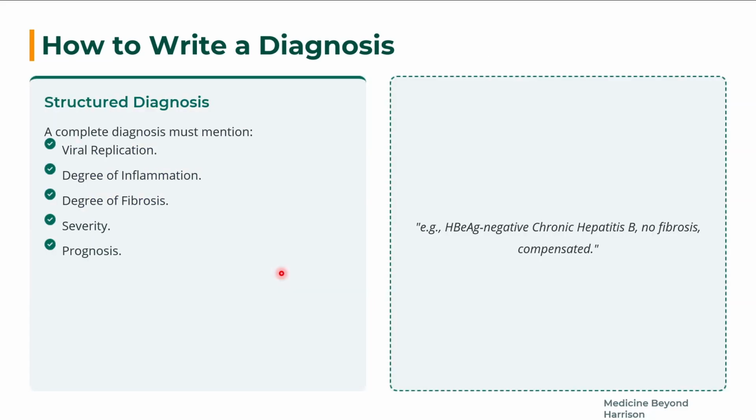treat. Now, how do you write a diagnosis in a case sheet, a discharge summary, or a home prescription? Your diagnosis should reflect a complete approach to hepatitis B. Always write the HBeAg status: if it is negative, write negative; if it is positive, write positive. Write whether it is acute or chronic, and if it is chronic hepatitis B, write chronic hepatitis. Then write whether there is fibrosis or cirrhosis, and whether the cirrhosis is compensated or decompensated. All these things should be there in your diagnosis.